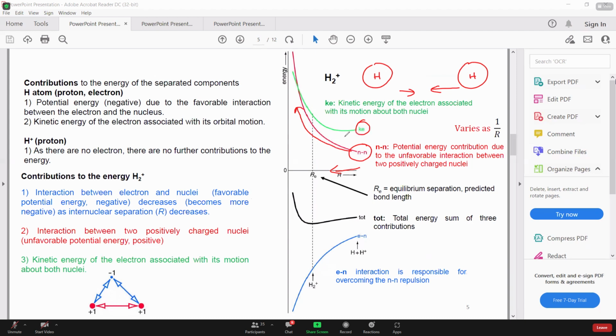Third factor is the kinetic energy. You have seen previously in relativistic effect that as the atomic number increases, the velocity of the electron revolving around the nucleus increases. I'm not going into the details of the equations we have seen previously, but that's the idea. If you increase the atomic number, the velocity of the electron will increase, leading to increase in kinetic energy.